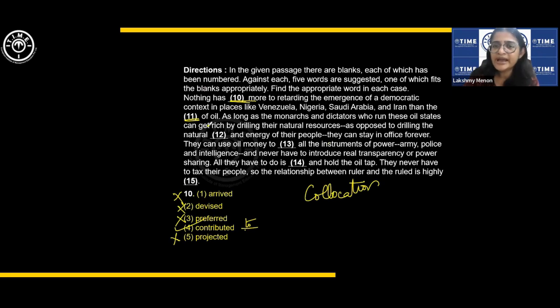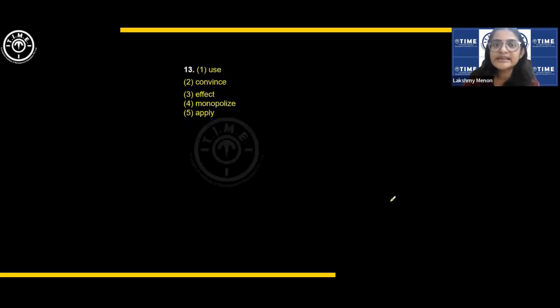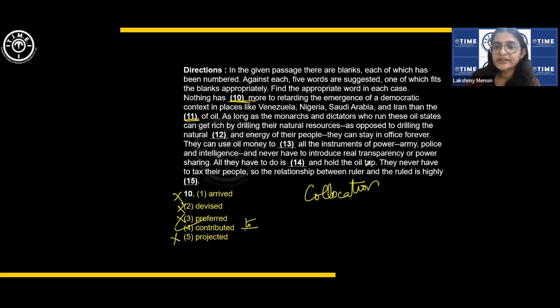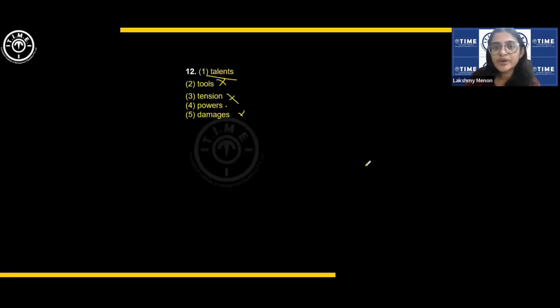Okay, now we have blank 13. They can use oil money to dash all the instruments of power. What? To capture maybe army, police and intelligence, and never have to introduce real transparency or power sharing. So let us see. We are looking at blank 13. Use oil money to, I said capture. To use, no, does not make sense, right?